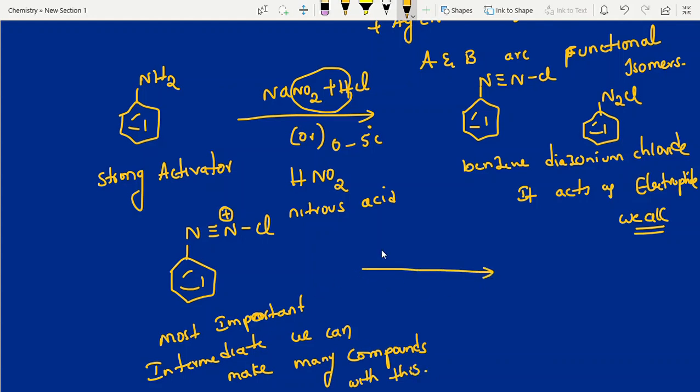I'm writing all the questions. So what is this here? Sandmeyer's reaction and Gattermann reaction. Suppose you have taken Cu2Cl2, cuprous chloride. Copper is in +1 oxidation state, showing cuprous chloride. So you are preparing chlorobenzene here. Whatever halogen you are using here, that will attack. And the byproduct is just N2 gas coming out. Clear, students? That's all.